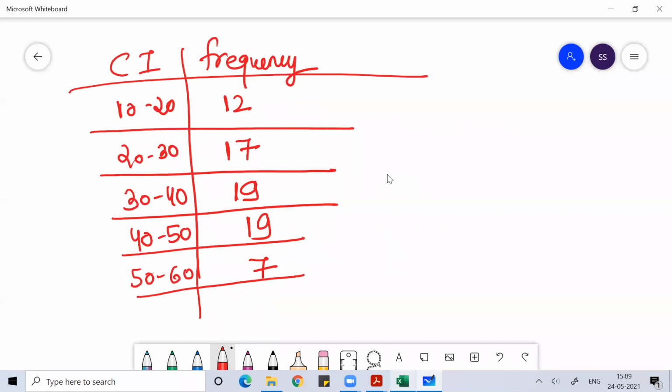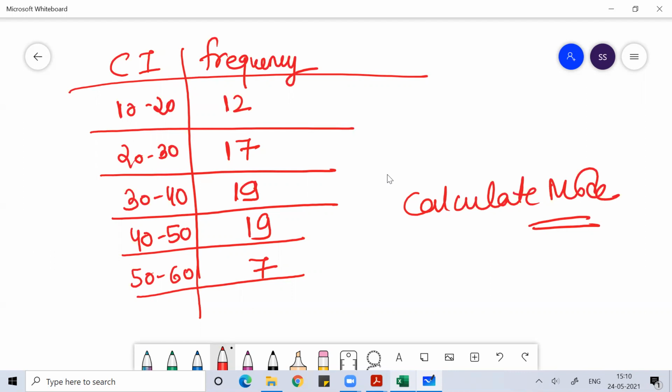If I ask you to calculate mode, now the problem starts, because 19 is the highest frequency and it repeated. Which one can you take? Under this kind of scenario we use something called a grouping table and analysis table. By using these, we find the required class interval.